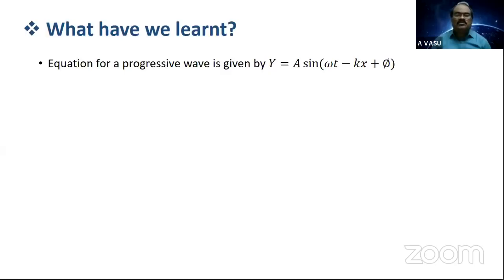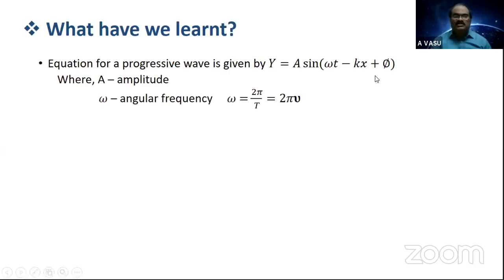Today's work is totally the mathematical approach or quantitative analysis of waves. So we derived the expression for a progressive wave, which is transverse in nature. That is, the equation for a progressive wave is given by y is equal to a sin(omega t minus kx plus phi), in which a is the amplitude, omega is the angular frequency, can be expressed as either 2 pi by T or